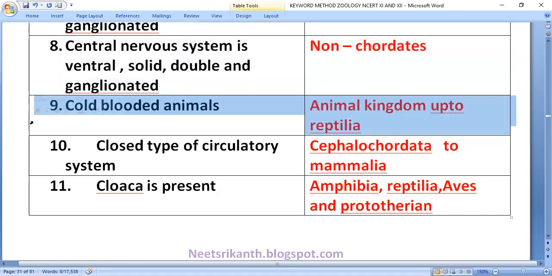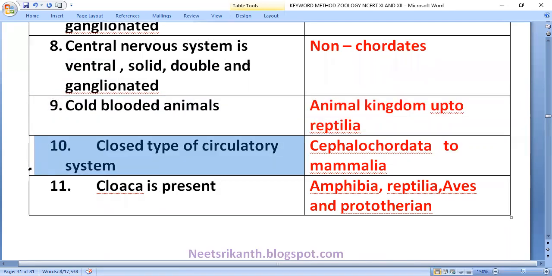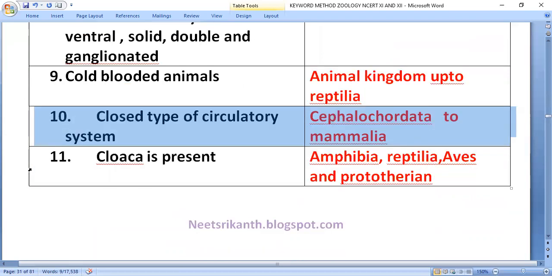Cold-blooded animals are animals whose body temperature changes according to atmospheric temperature. Animal kingdom up to reptilia, cold-blooded animal. Closed type of circulatory system: cephalochordata to mammalia having closed type of circulatory system.